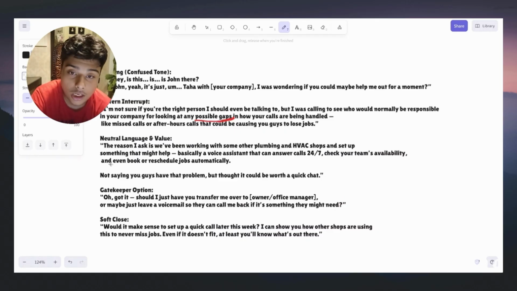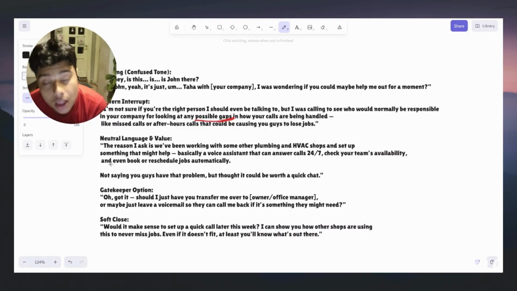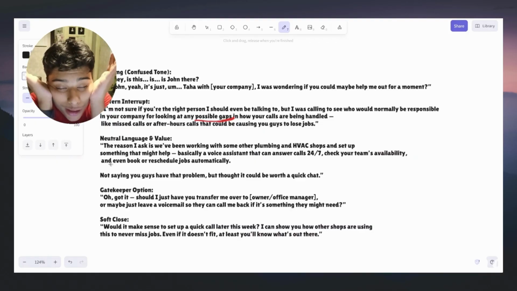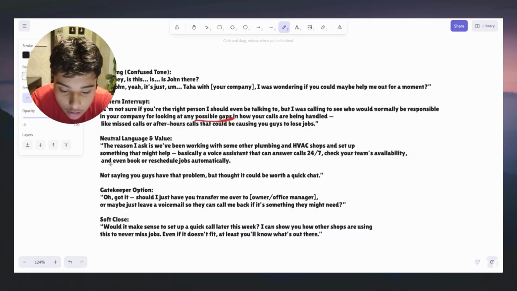And then if it's a gatekeeper, like a receptionist, who is not the owner. That's why, guys, always enrich your leads. That means getting a number that actually leads to them instead of a receptionist, assistant, or whoever. So make your life easier, don't make it harder. Okay, so now we're gonna move on.